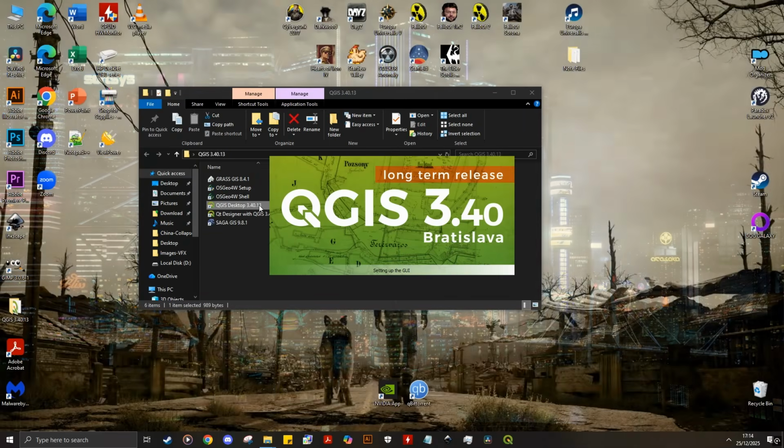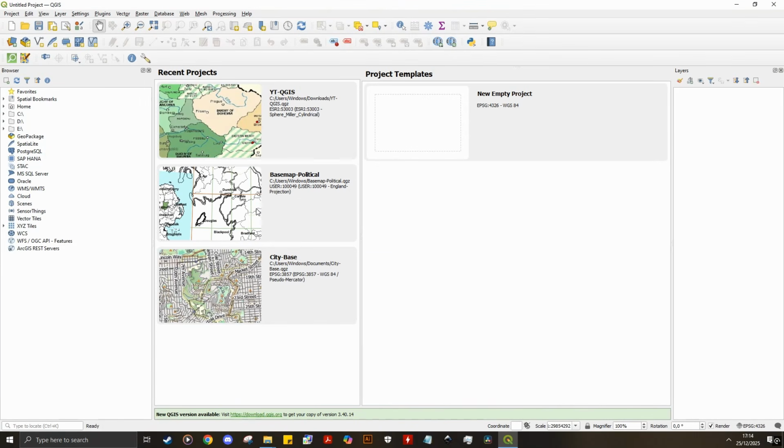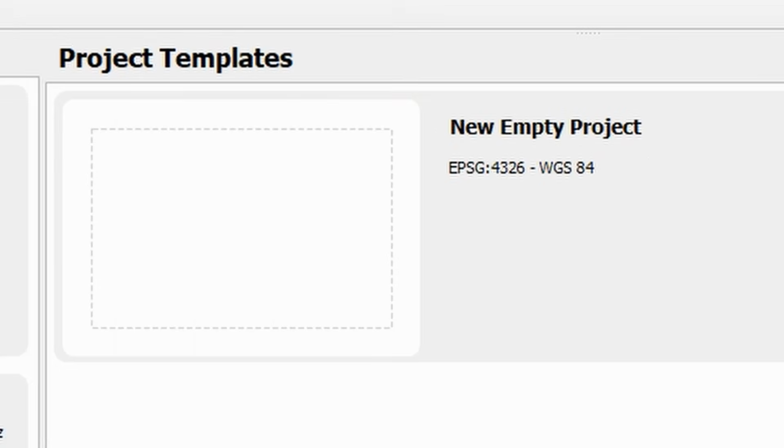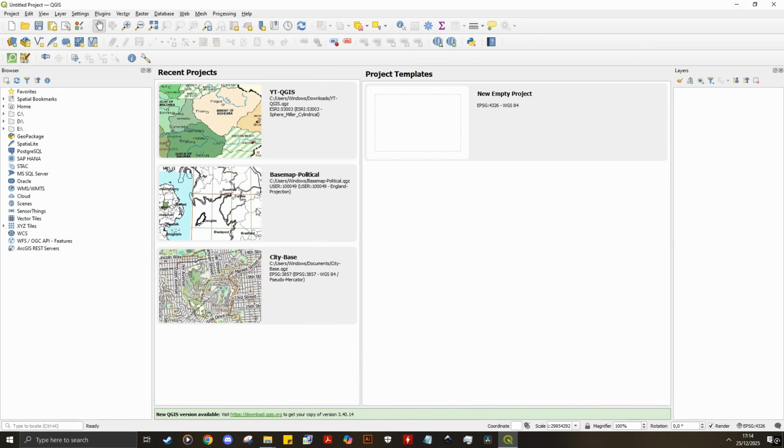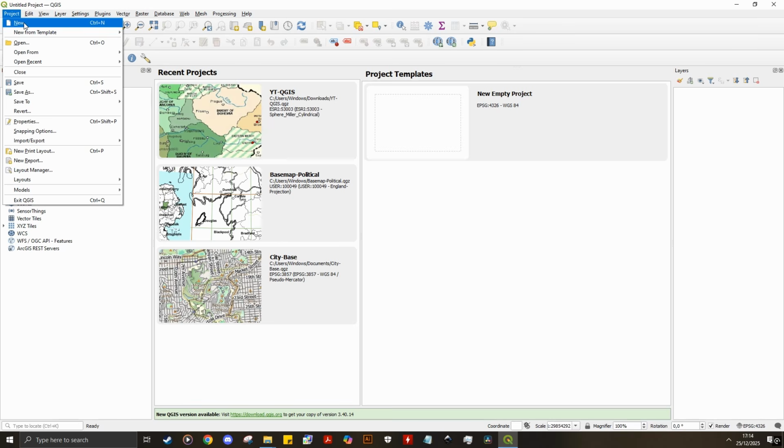After opening it, the first thing you will see is this menu. You will be greeted with a little fanfare, from recent projects to templates, and even news on a few occasions. Then, you will need to make a project, the canvas of your map. To make one, move your cursor to Project and select New.